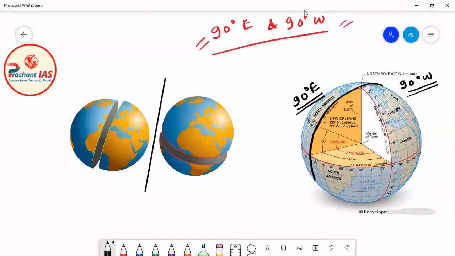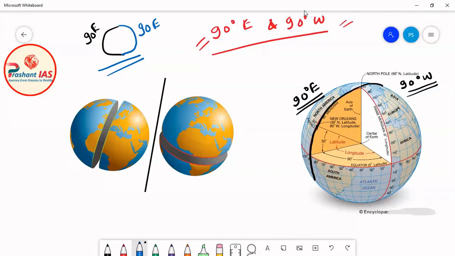So let's see the semicircle. Let's suppose this is 90 degree east meridian and this is 90 degree west meridian. When you join both of these semicircles, together they will form a circle. You can see the curvature here, that together they are forming a circle.